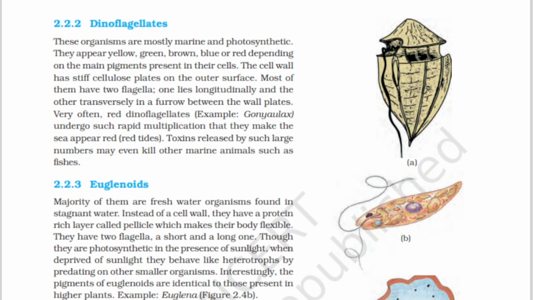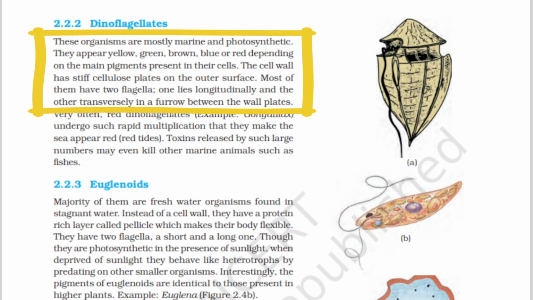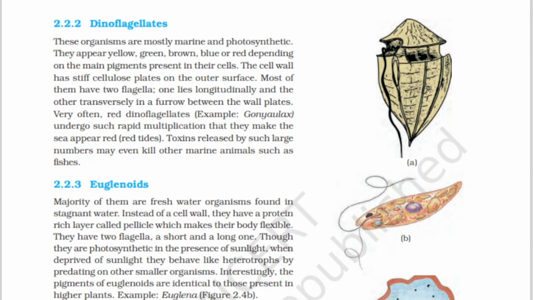Coming to dinoflagellates, these organisms are mostly marine and photosynthetic. Photosynthetic means they are autotrophic. We already discussed autotrophic nutrition. The photosynthetic organisms, with the help of sunlight, produce their own food. They appear yellow, green, brown, blue or red depending on the main pigments present in their cells. So they look different colors based on the pigment present in their cells.